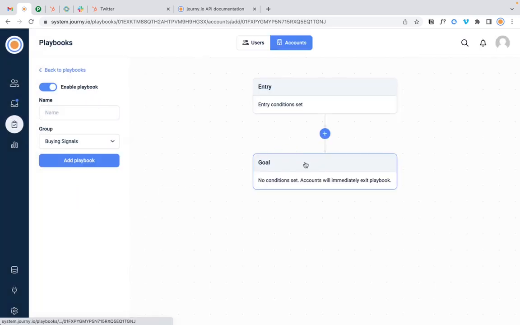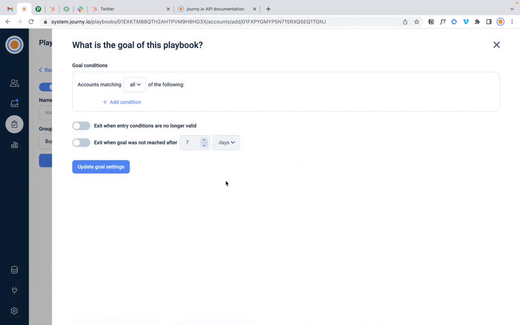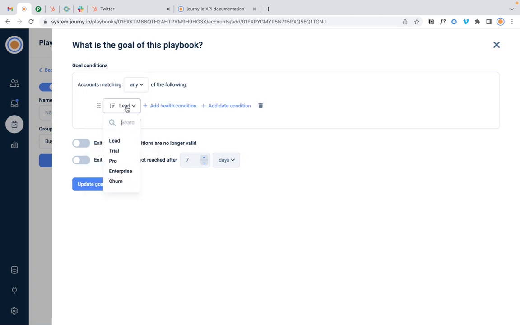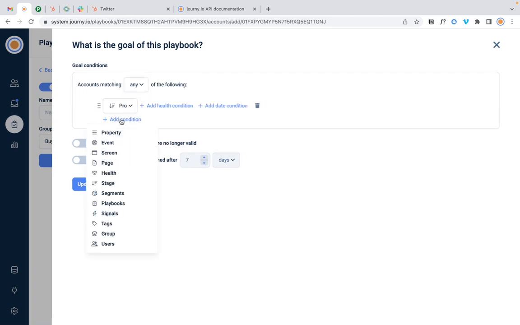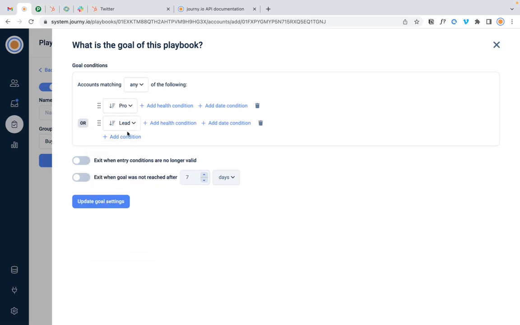So what's the goal? Well, since it's a promising trial, the eventual goal is that it becomes a customer. So we would say that the stage would be pro, or enterprise.